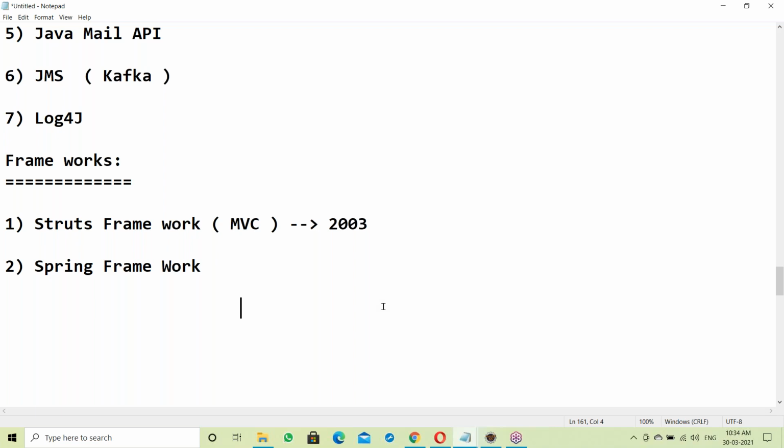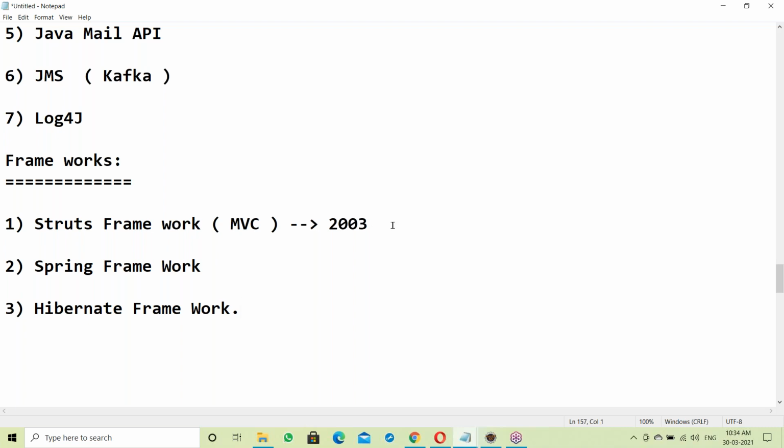Just give the details of the database: where is your database available, what's the IP address of the database server, what's the server location, what's the database name. That will connect to the database and read from it. Everything happens automatically, so much coding is reduced with the Spring framework and Hibernate framework.